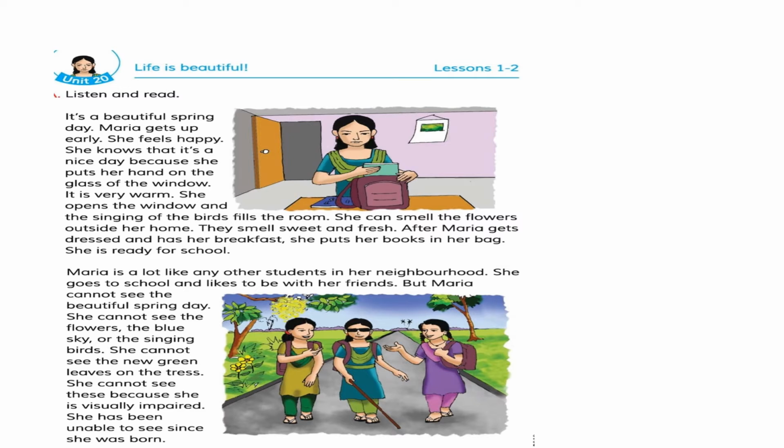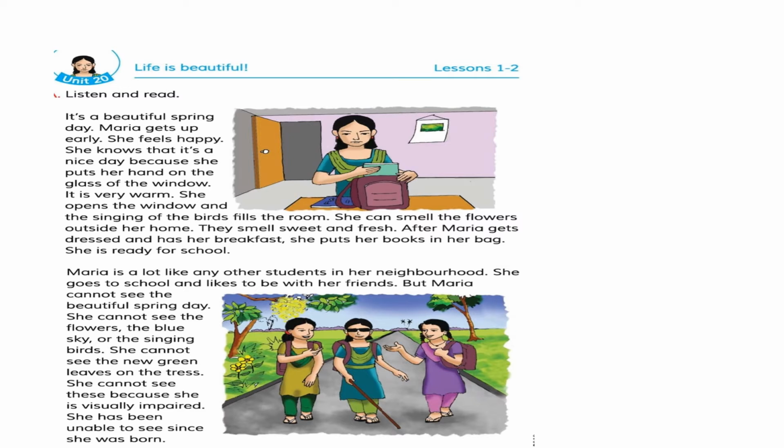Okay, students, after winter, spring comes. Winter is very cold, and spring is neither hot nor cold. So Maria is enjoying the season and she is feeling happy because the day is warm. There is no cold. She opens the window and the singing of the birds fills the room.